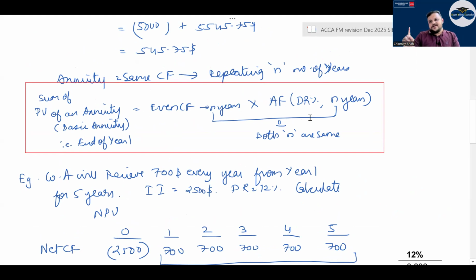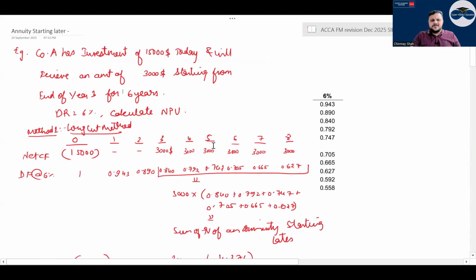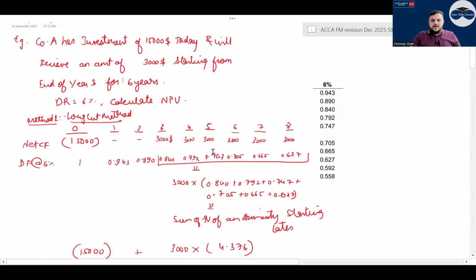The annuity factor table is given in the exam. You have to ask for the discounting rate and how many years the cash flow will appear. So first you see what cash flow appears every year multiplied by the annuity factor, then ask for the discounting rate or the cost of capital from the question, and ask how many years the same cash flow will be repeated. But the cash flow will start from first year, correct? That is called basic annuity. No book uses this term basic annuity; I use those wordings: basic annuity, annuity starting later, annuity starting now.